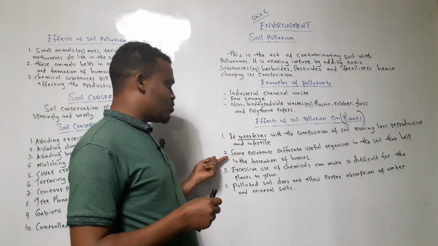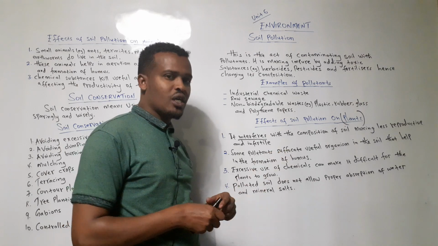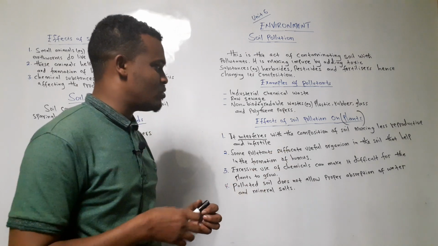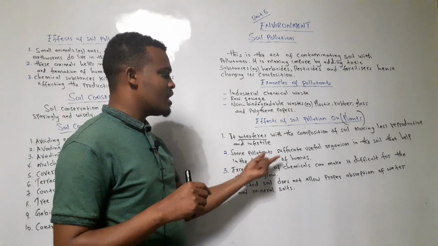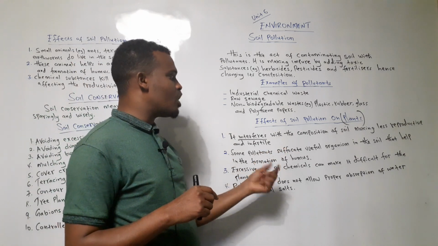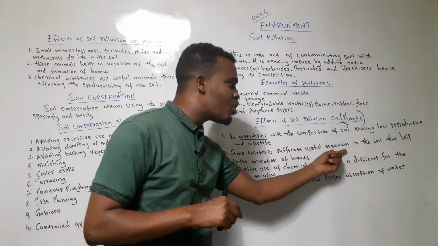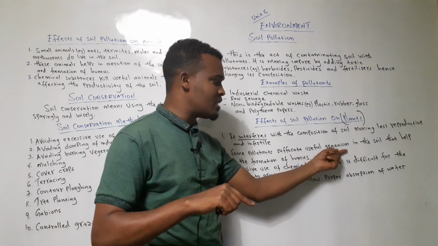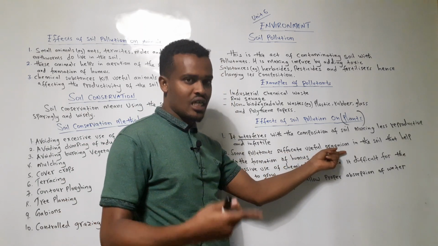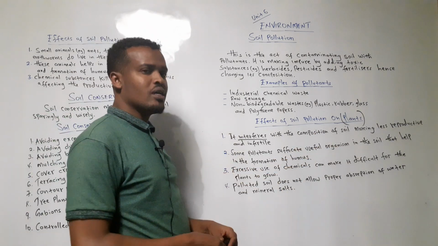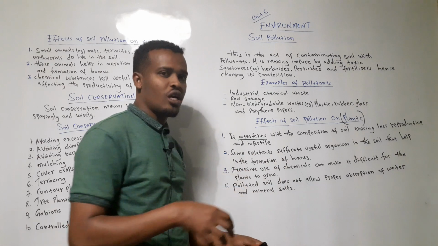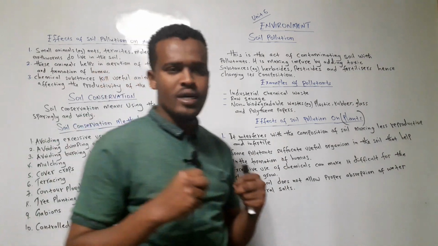Sometimes, number two, some pollutants suffocate. Suffocate means they will not get a chance to breathe out, because there are living things in the soil. Living things are one of the components of the soil. The living things which are in the soil suffocate. Useful organisms that are in the soil. Organism means living thing. This scientific word, organism, means living thing. Organisms in the soil help in the formation of humus. When these living things are in the soil, they help in the formation of humus.